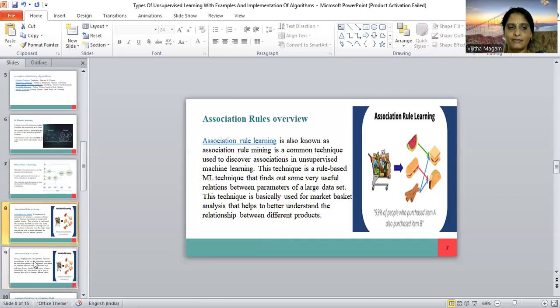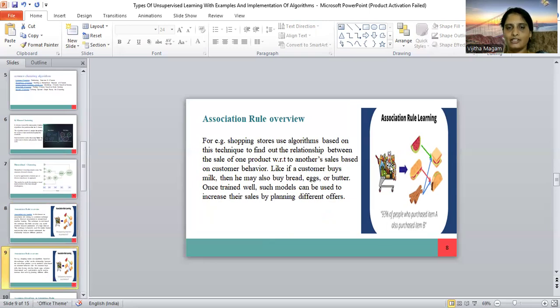So coming to an example of the association rule, shopping stores use algorithms based on this technique to find out the relationship between item A and B. So one customer buys only milk and bread, and another customer buys bread, eggs, and butter. And what customer 3 may buy can be expected based on customer 1 and customer 2 using the association rule. That is useful for the relations based on the customers.